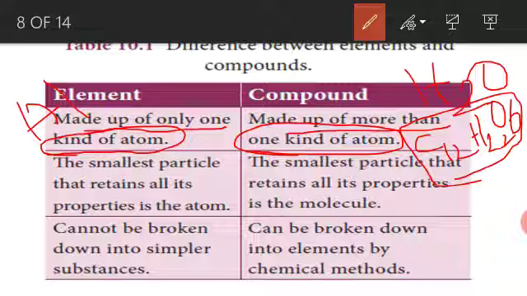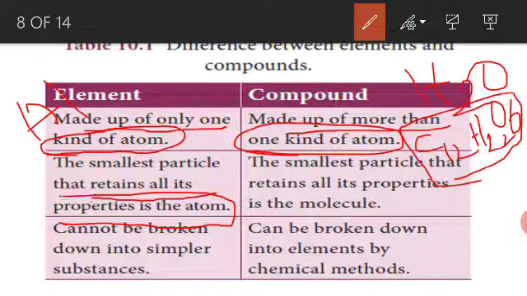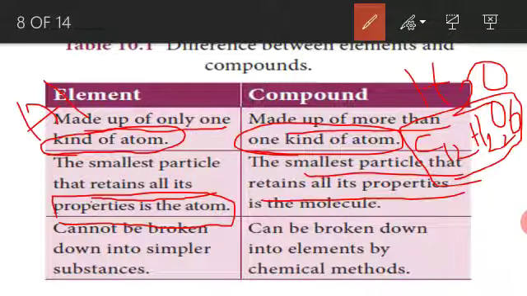Next, the smallest particle that retains all its properties is an atom. All particles have their own properties. In the same way, the smallest particle that retains all its properties in a compound is the molecule. A molecule has all the properties on its own.